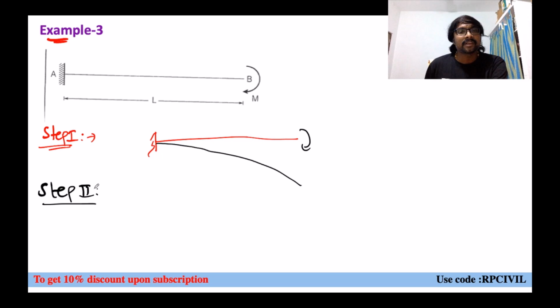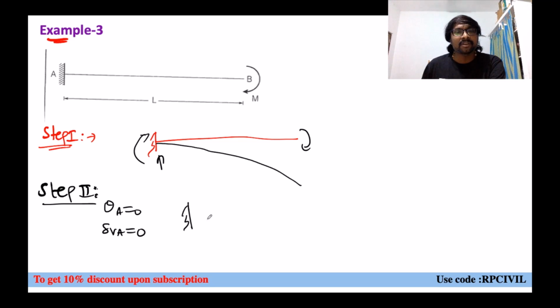But from step 2, what you can get? Compatibility conditions. Whenever it is a compatibility condition, here by visual inspection we are assuming some slope, but by compatibility conditions what you can say? That theta A equal to 0 because a moment reaction is there, right? Delta VA, the vertical deflection at this A, is also 0 because a vertical reaction is present, right? Like that. So how will your curve be modified now? Your curve will be modified in this manner.